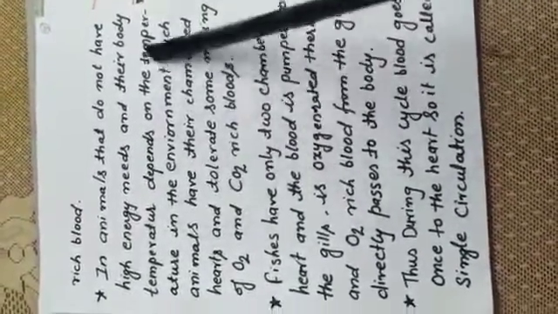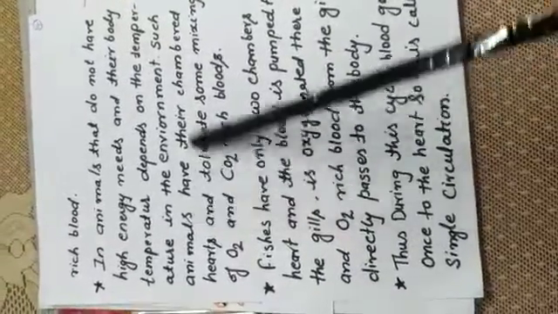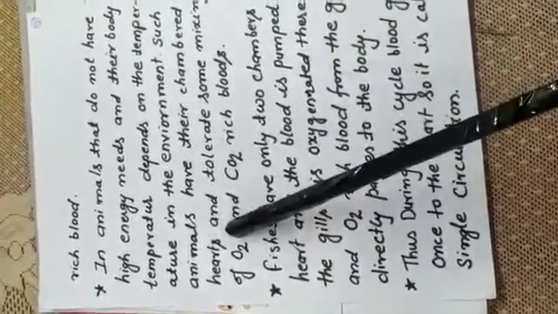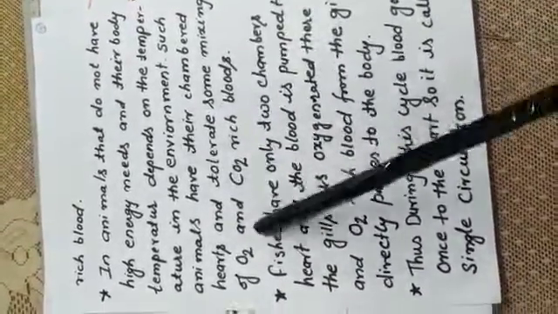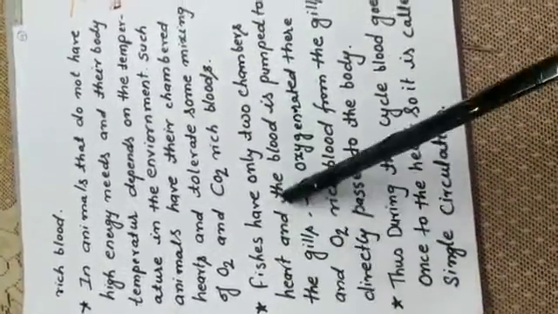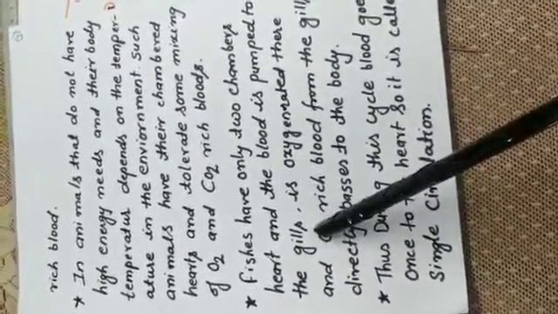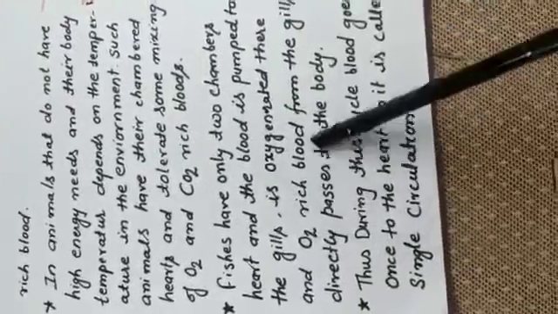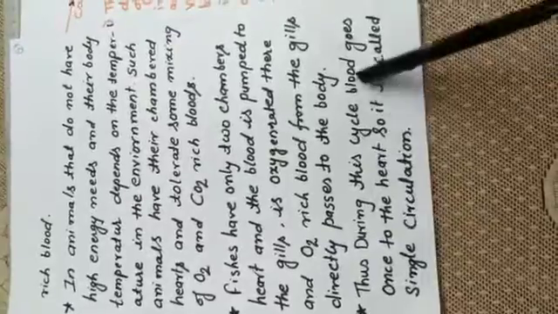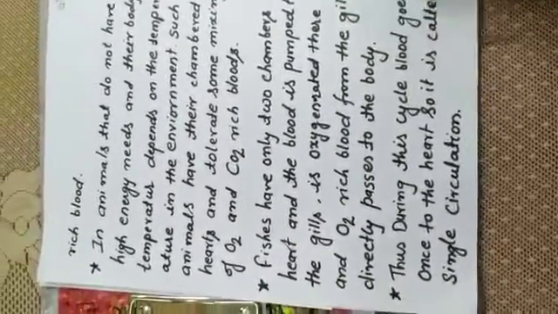In animals that do not have high energy needs and whose body temperature depends on the temperature in the environment, such animals have 3-chambered hearts and tolerate some mixing of O2 and CO2 rich blood. Let's talk about fishes. Fishes have only a 2-chambered heart and the blood is pumped to the gills and is oxygenated there, and O2 rich blood from the gills directly passes to the body. Thus, during this cycle, blood goes once to the heart, so it is called single circulation.